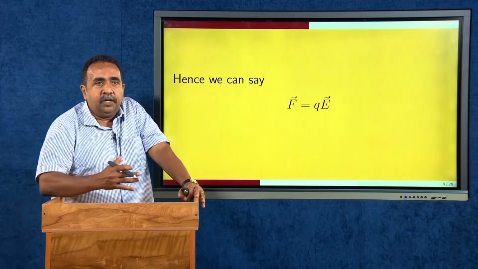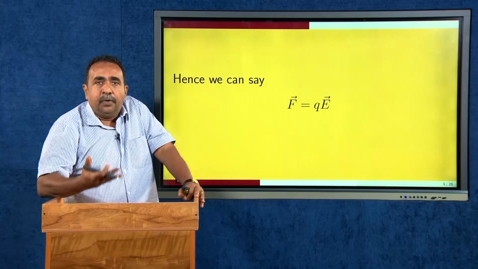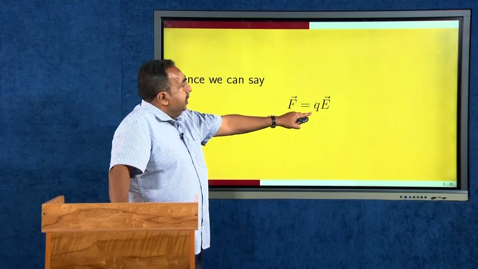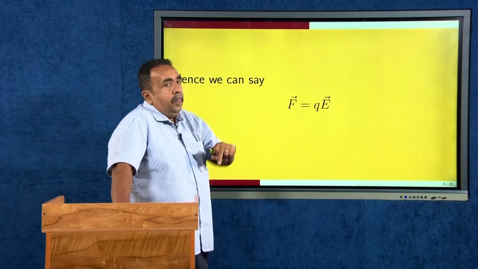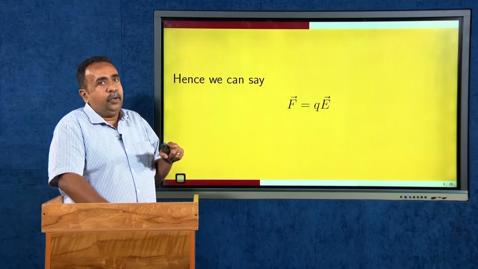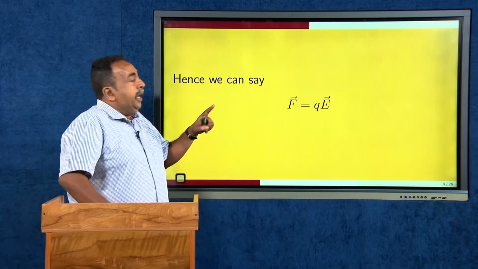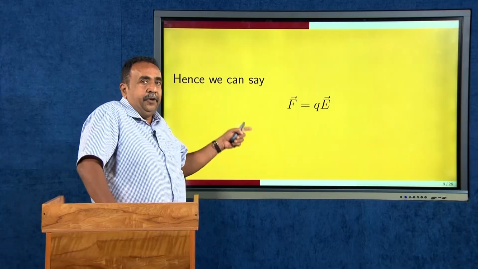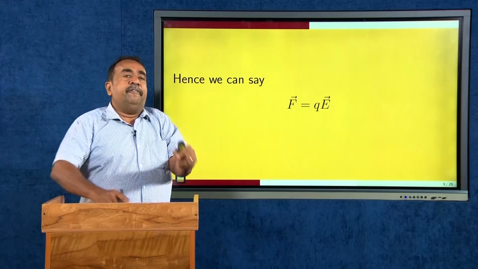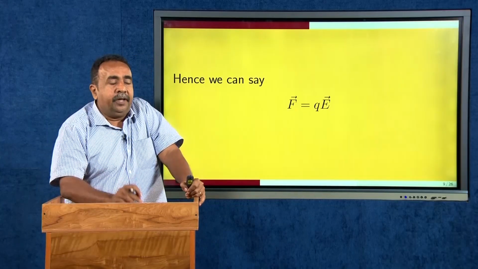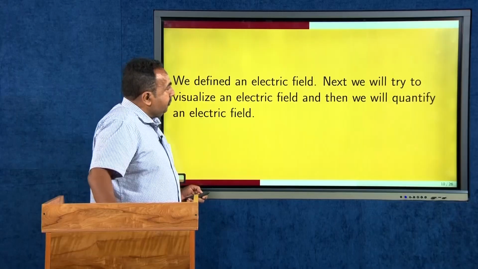The force acting by a charge on a unit charge can also be considered a definition for the electric field. F is equal to QE, and if Q is equal to 1, then E will be equal to F.